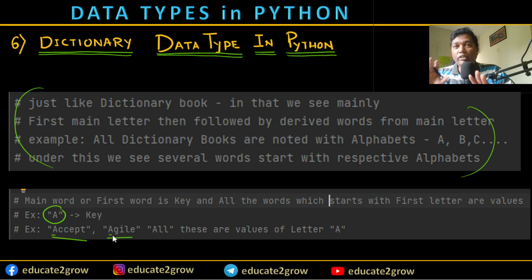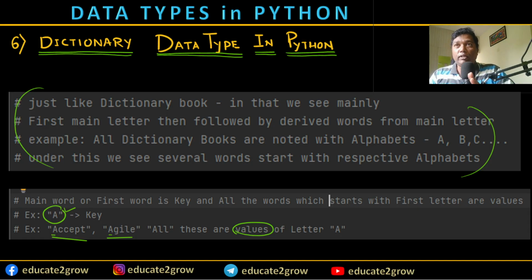My point here is simple: the alphabet A is called a key, and whatever words start with A are called values of the letter A. Got it? The same concept holds good in the dictionary data type in Python.